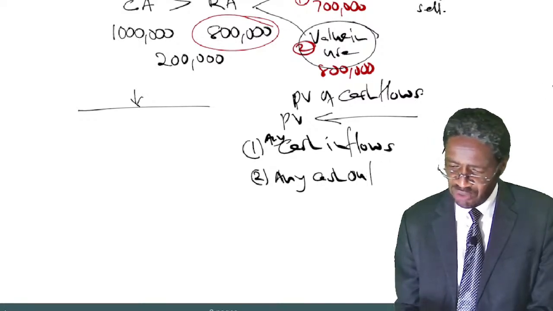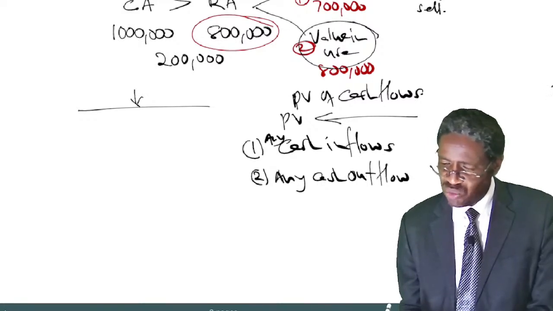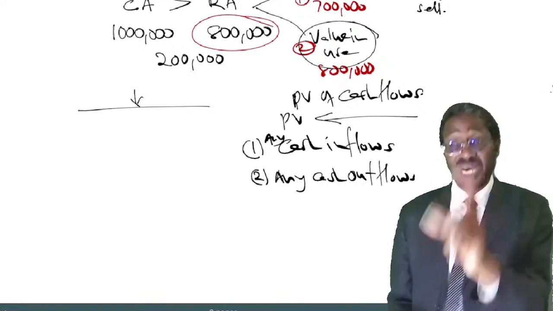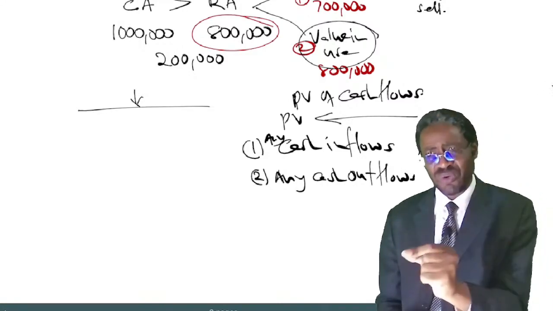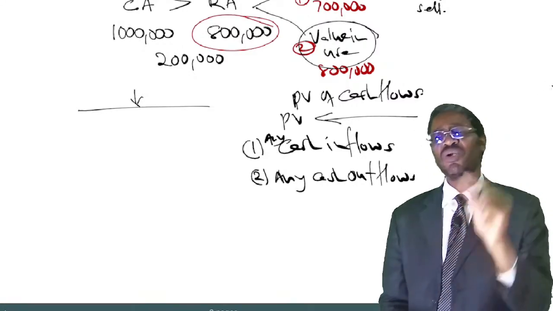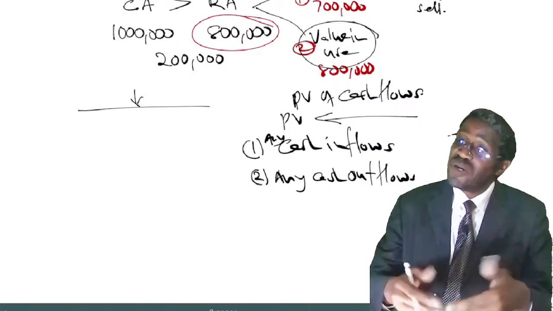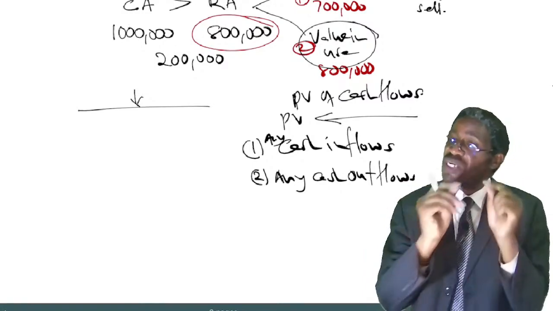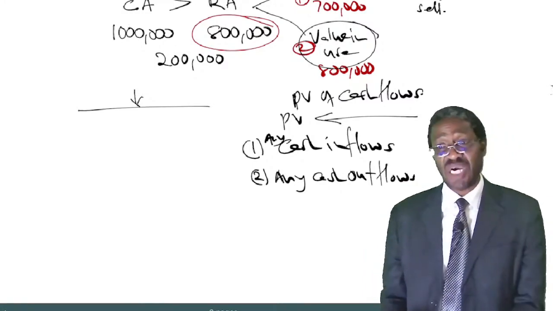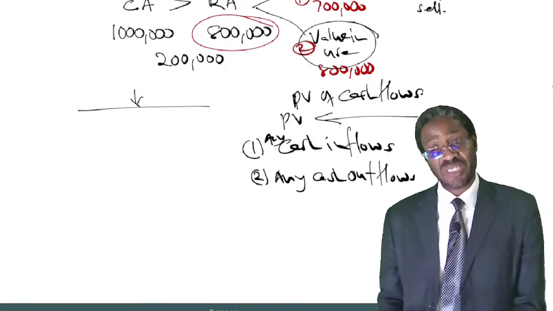So we are saying any cash outflow that will be incurred, any cash outflow that will be incurred or is considered necessary to be incurred to help the company to generate more future cash flows, that is another component of the cash flows that should be discounted.